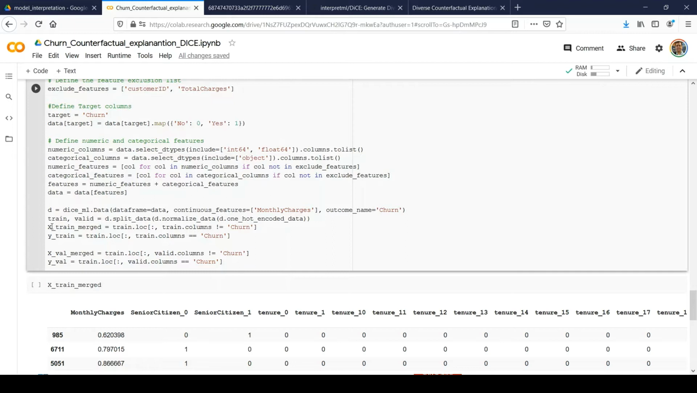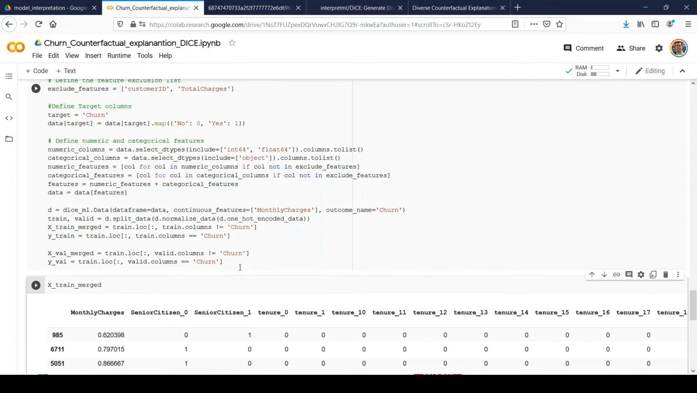So next, what we will do is simply take training data, and from training data, we don't need to include the target column, and that's what we are doing here. Xtrain merge will contain all the training features, and ytrain will have only my target column, which is my churn data. And similarly for the X validation merged, right? Which will have validation data, and this contains my target column, right?